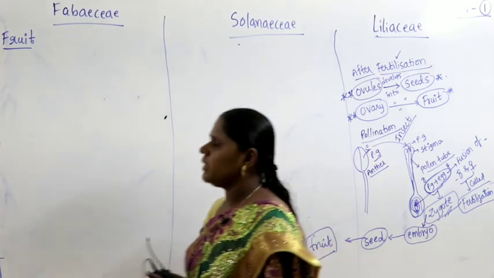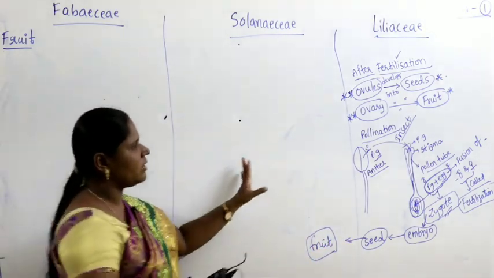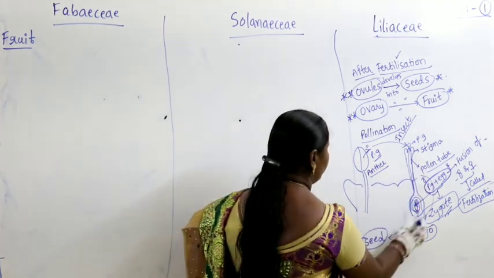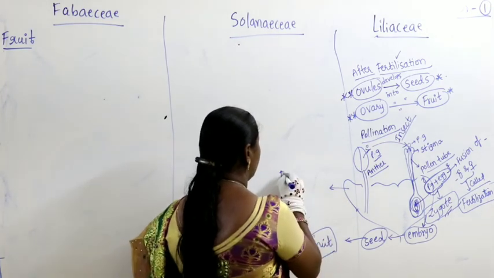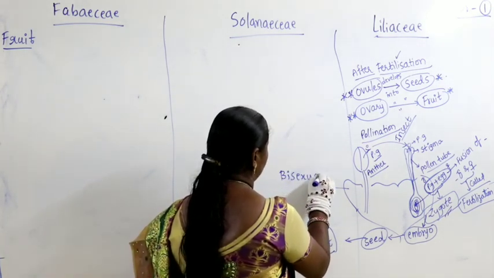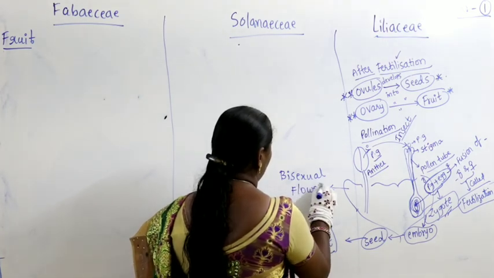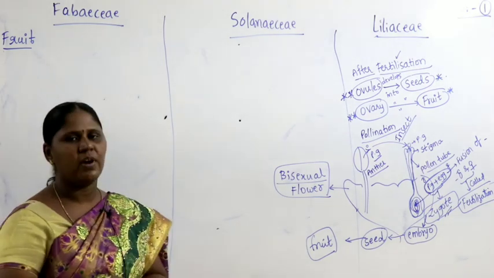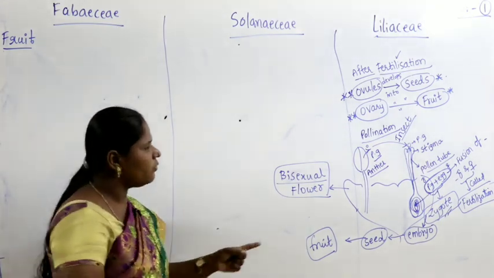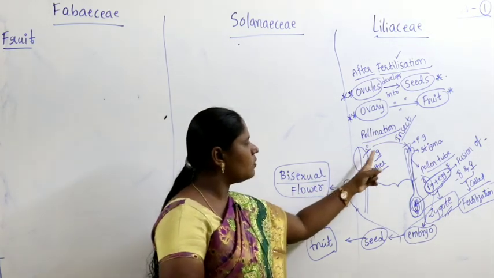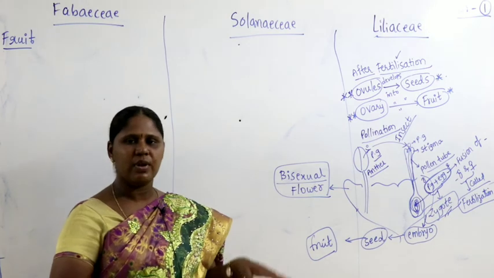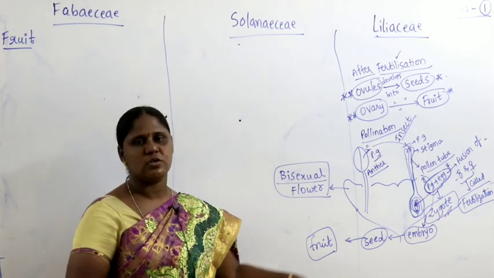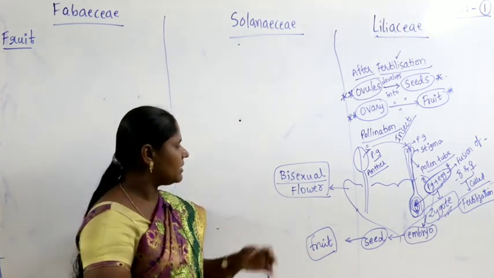So when we make out the clear difference here, the fertilization part is very important. Sometimes the fertilization may happen within the same flower. The flower may be a bisexual flower. What I have drawn here is a bisexual flower. If the transfer of pollen grain happens from anther to stigma of the same flower, same flower means bisexual flower. Bi means both are present. Anther is present, gynoecium is present. Both are present, then it is called a bisexual flower.